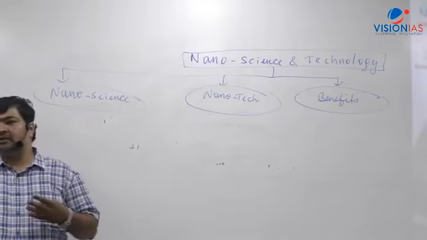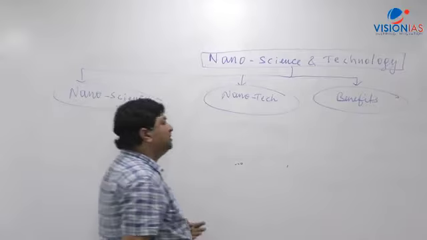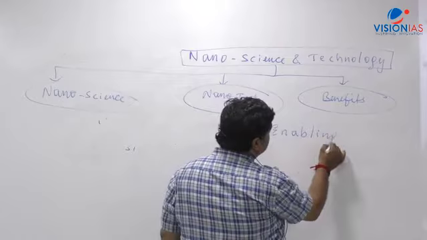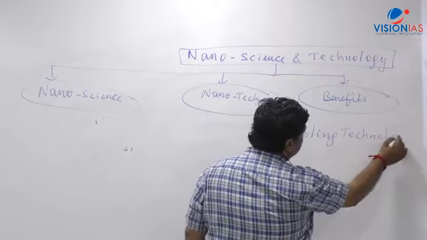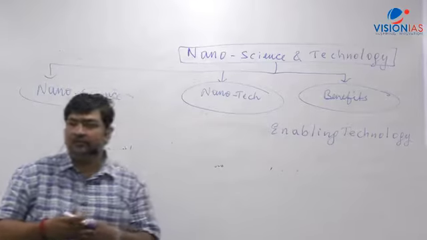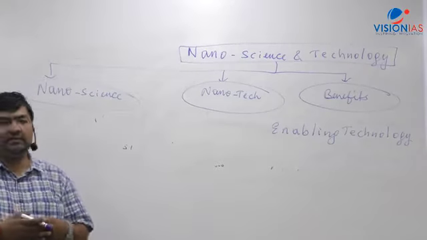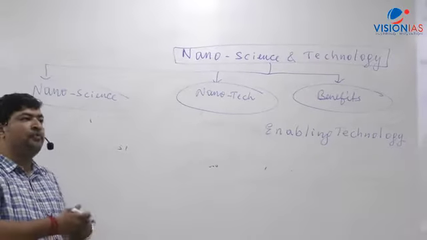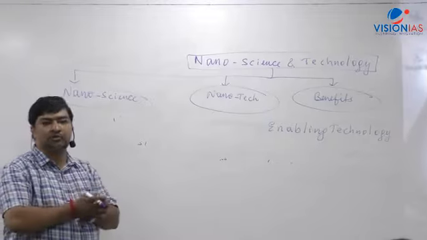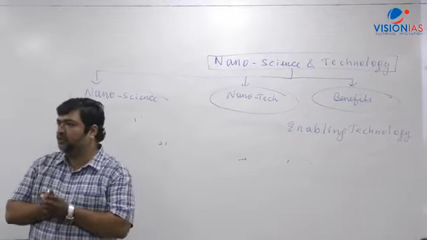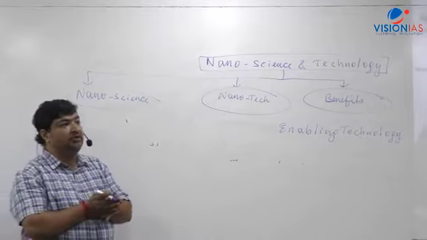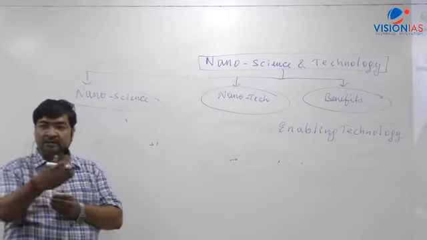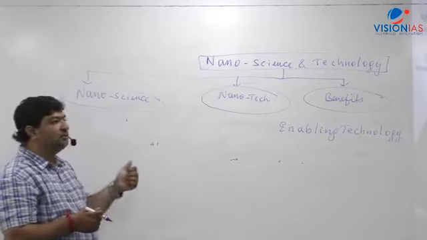So as I said, nanotechnology is an enabling technology. What comes as a very important word? It enables. It is an enabling technology because nanotechnology based products can be used in various other areas of science and technology. Let's say when we use nanomaterials in biotechnology, that branch is called nanobiotechnology. So biotechnology and nanotechnology come together. Same way, in electronics, when you use nanomaterials in the design of electronics, nanoelectronics comes there. So that's what I said, it is an enabling technology. It enables other technologies where nanotechnology comes in.